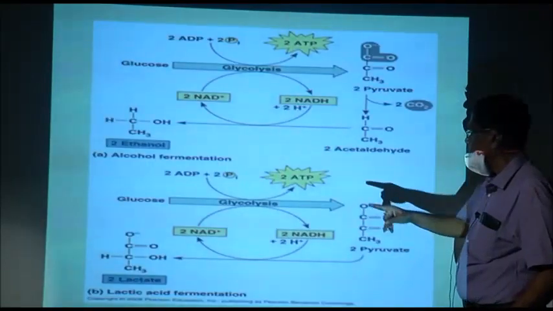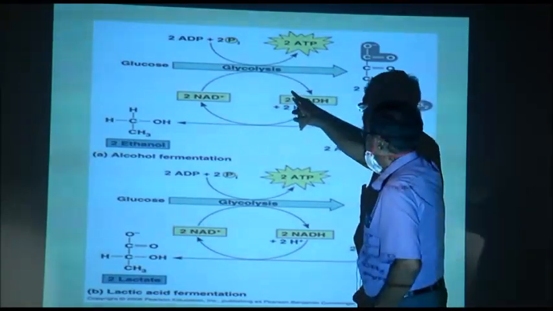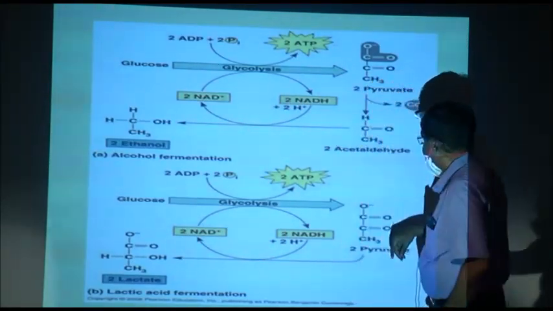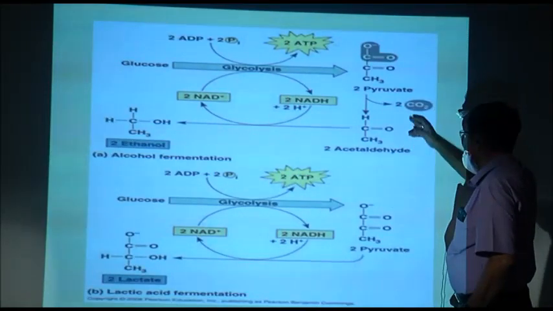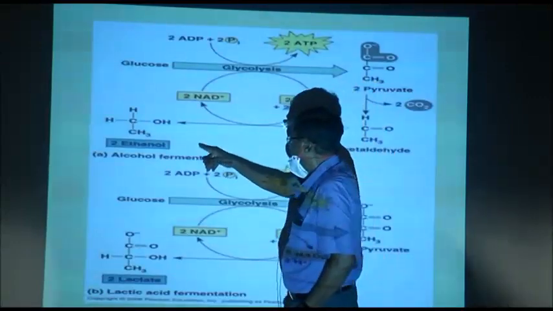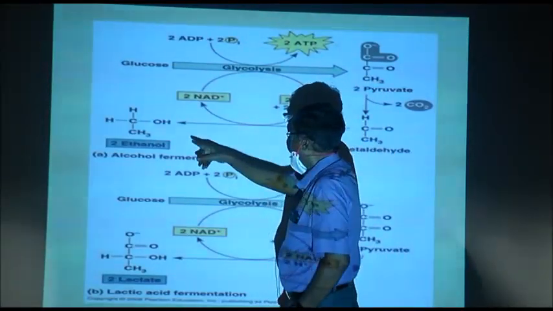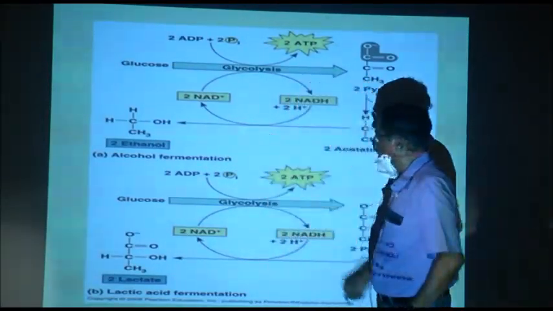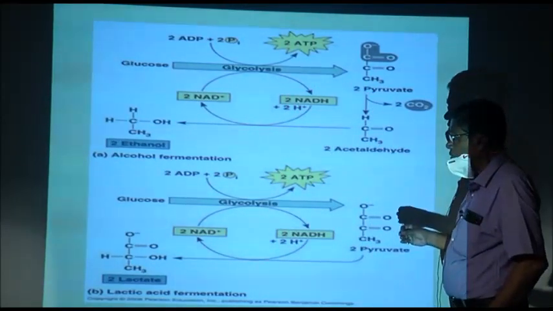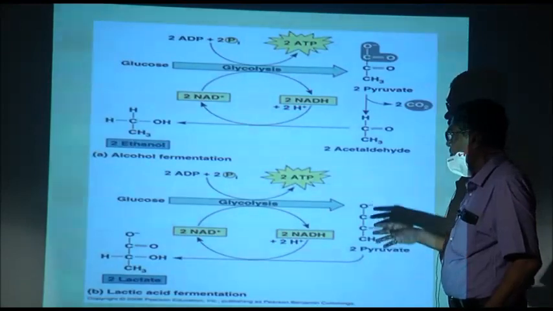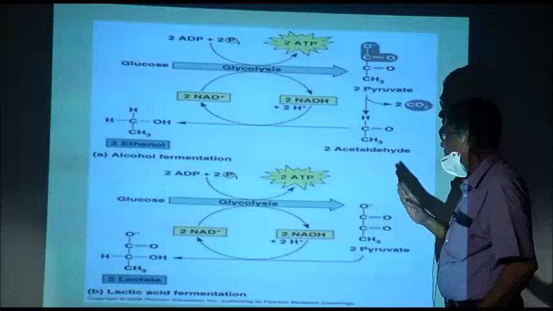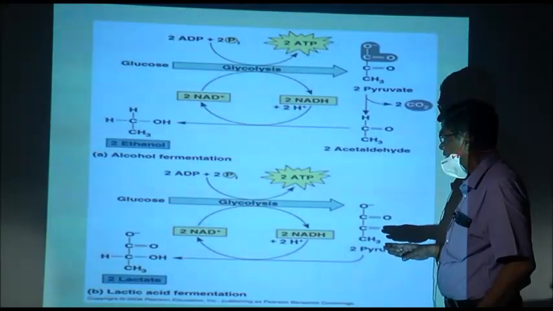Next. Now, here both are shown. Glucose, 2 molecules of pyruvic acid, 2 acetaldehyde, 2 carbon dioxides out and 2 ethanols in the presence of NADH plus H plus. But here there is no oxygen involved. So, there is no Krebs cycle, no electron transport, because oxygen is not involved here.